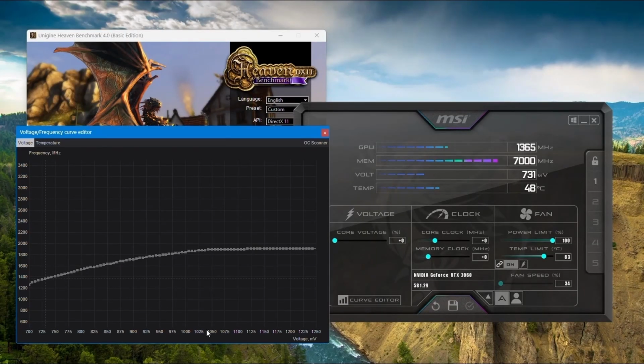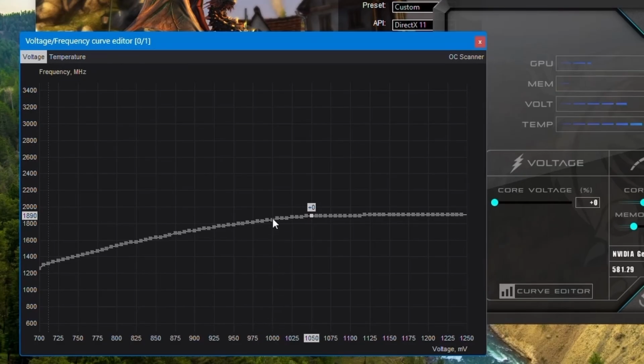Now just follow these steps. You can see these grids. Click the white dot on the graph where the curve is plotted. We are going to tune the voltage here. See the 1050 mV line and click the corresponding dot on the curve.